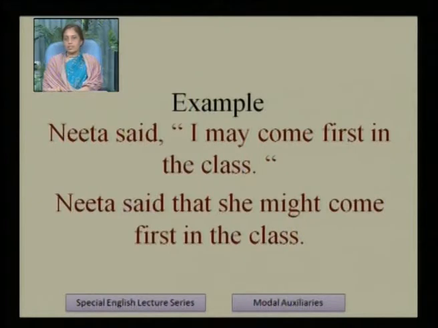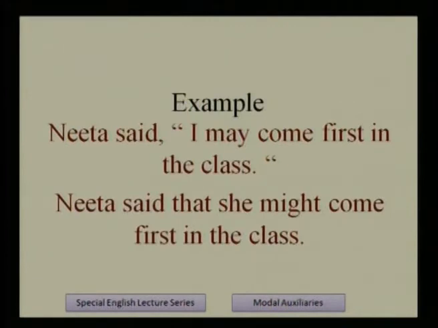Examples: Neeta said, "I may come first in the class." Neeta said that she might come first in the class. So it is clear here that might is used as the past form of may. I may come first in the class. This is possibility. Neeta said that she might come first in the class. We changed it into indirect speech.